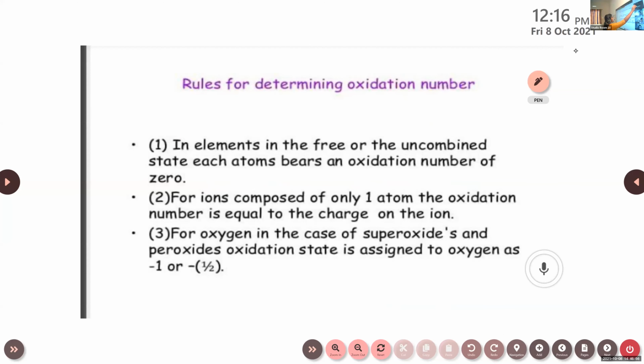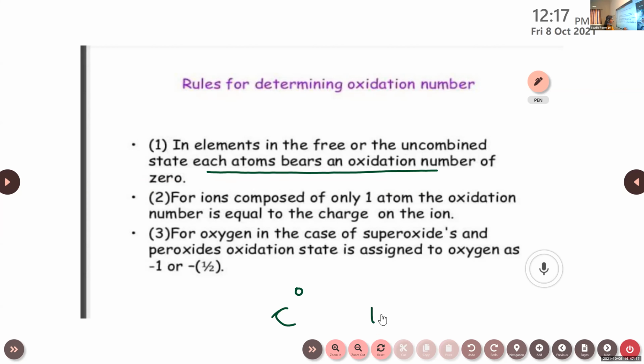Rules for determining oxidation number. The first rule is that in elements in the free or the uncombined state, each atom bears an oxidation number of 0. Example, carbon, in free state, its oxidation number is 0.